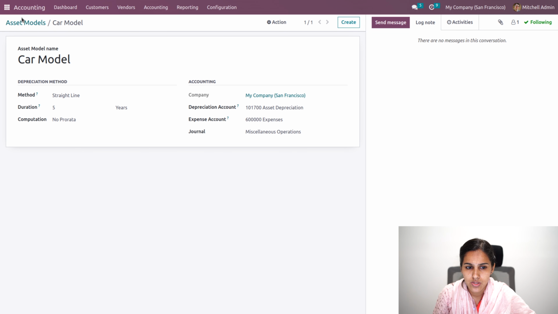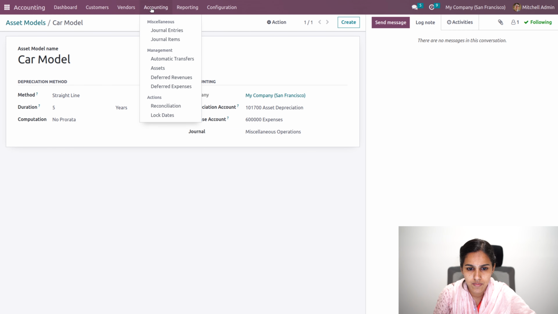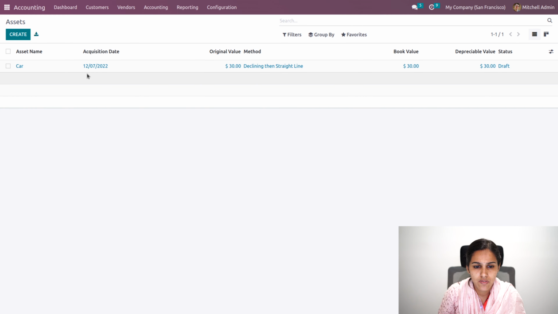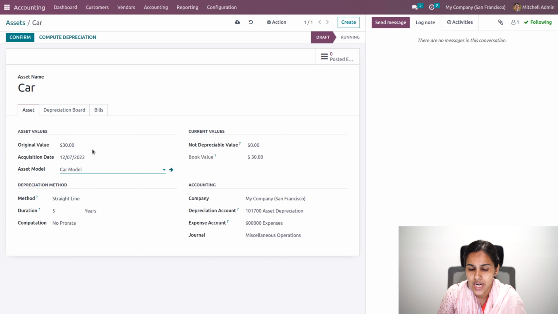Let's say, as we are going to the asset, we'll be able to use that asset model. Here we'll be able to use that asset model, so all the data we have added to our asset model will be auto-populated.